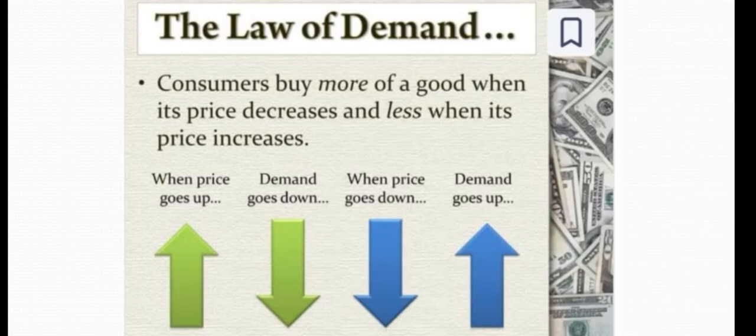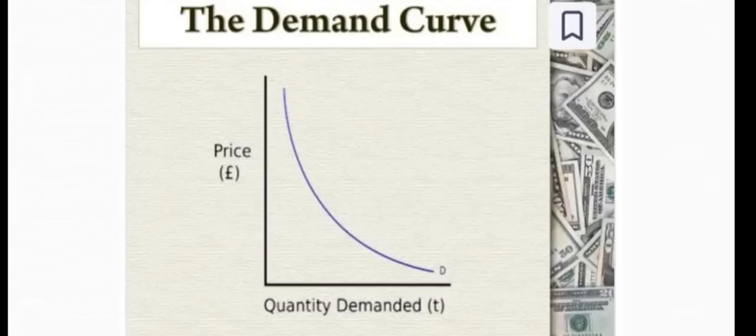Vice versa, when price goes up, demand goes down, and when price goes down, demand goes up. It is totally opposite. So this is called the law of demand. So what is the law of demand? The law of demand explains that when price goes up, demand goes down, and when price goes down, demand goes up. So this is a demand curve.